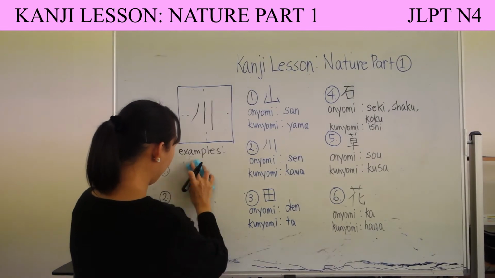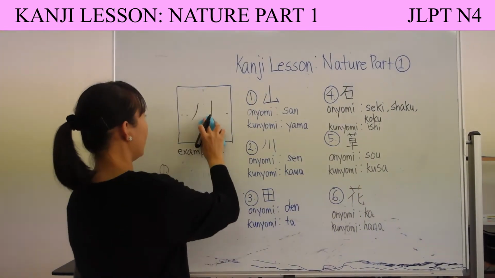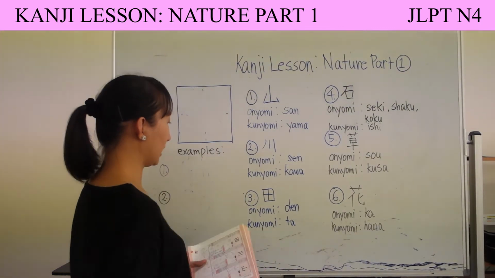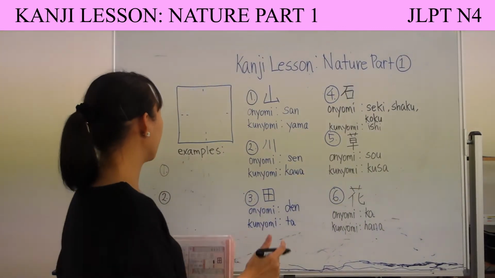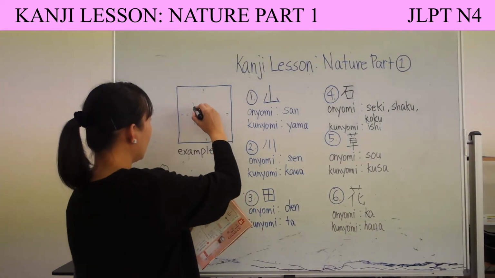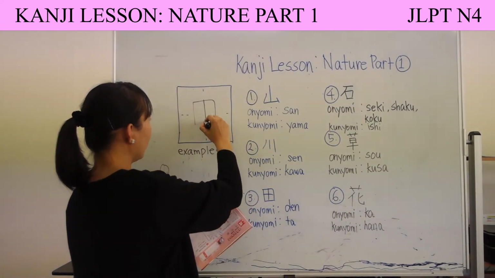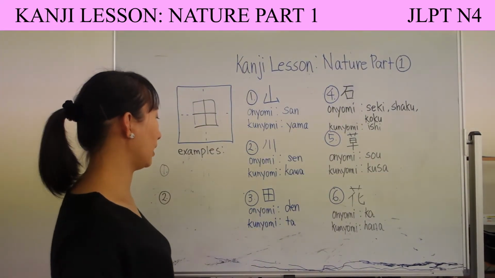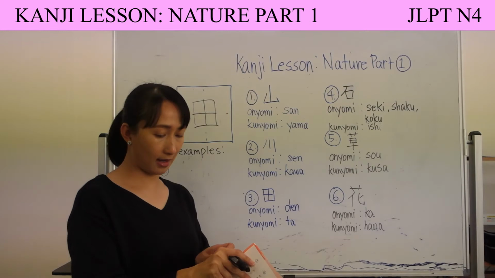I hope I can erase it really fast. Okay, so anyway, there are only 5 strokes. It's quite easy. Ta. So it's 1, 2, 3, 4, 5. 5 strokes. So again, the onyomi is den and the kunyomi is ta.